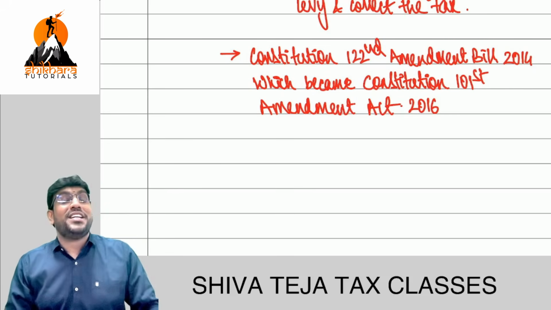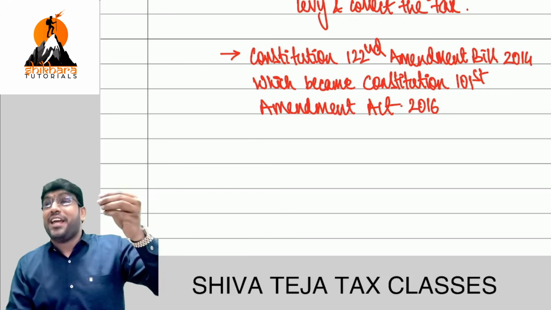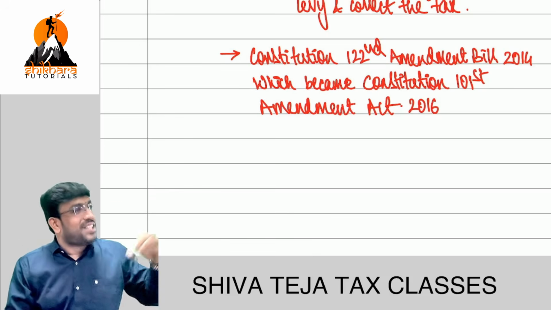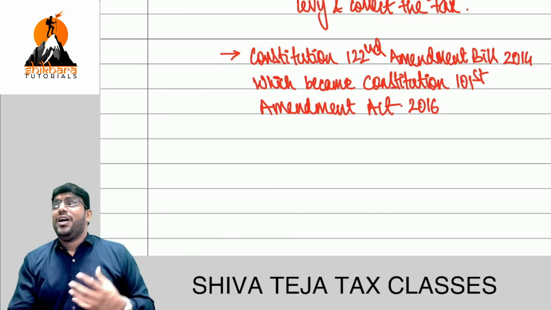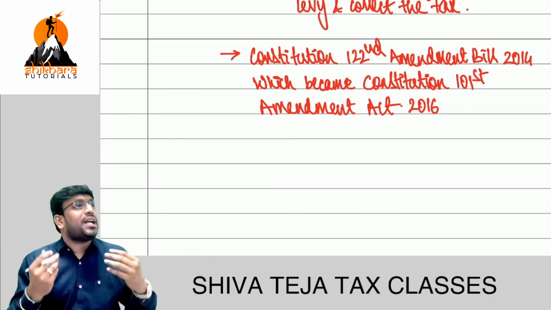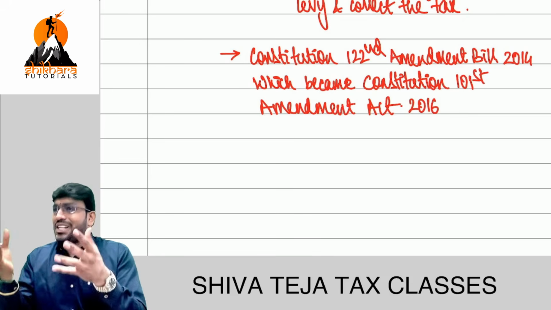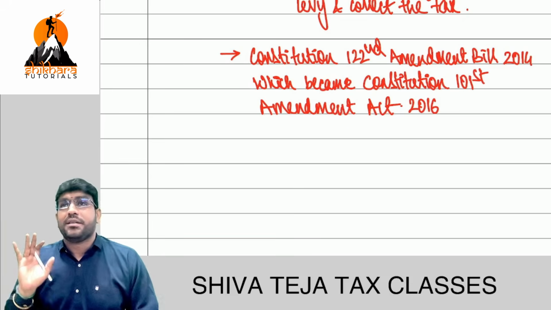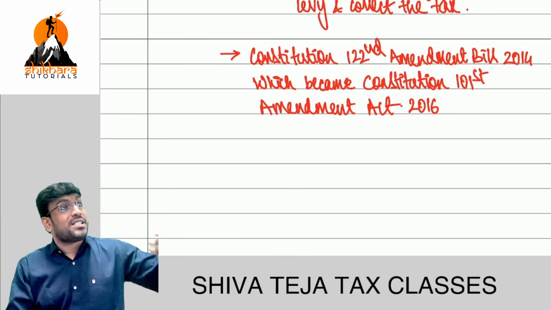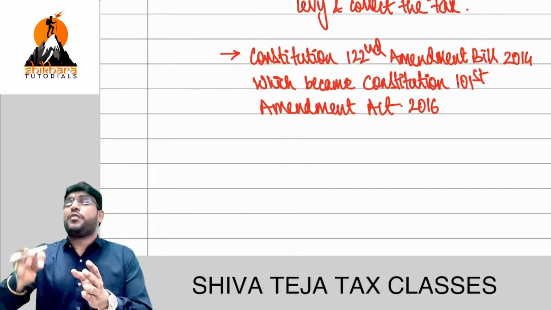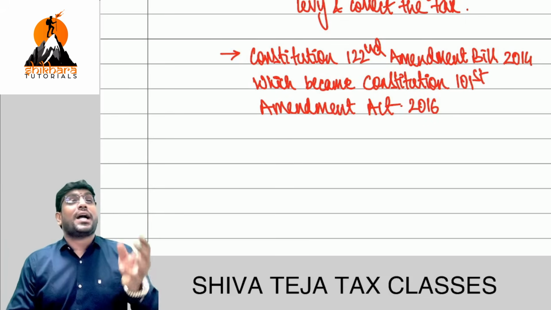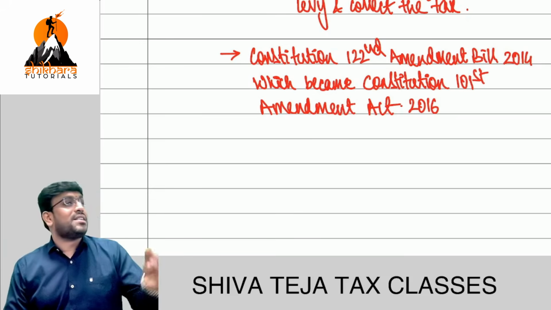What is the reason? GST is a destination-based consumption tax. So tax will go to that state where goods or services are actually consumed. Where the goods or services are actually consumed, the tax will go to that state. Originally, prior to GST, we followed the concept of origin-based taxation, and we shifted from origin-based taxation to destination-based consumption tax.